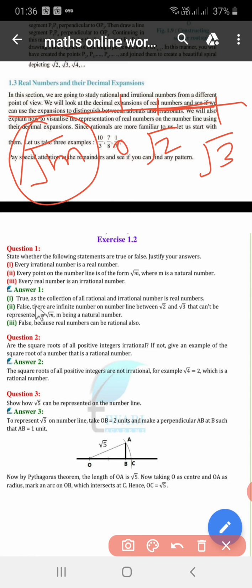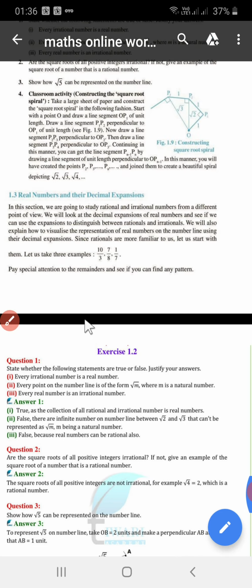Okay. See here, this is false because there are infinite numbers on the number line between square root 2 and square root 3 that can't be represented as square root m. Okay, is it clear? In between square root 2 and square root 3, there are so many numbers that cannot be represented as square root m. Okay, students. So, let's move.